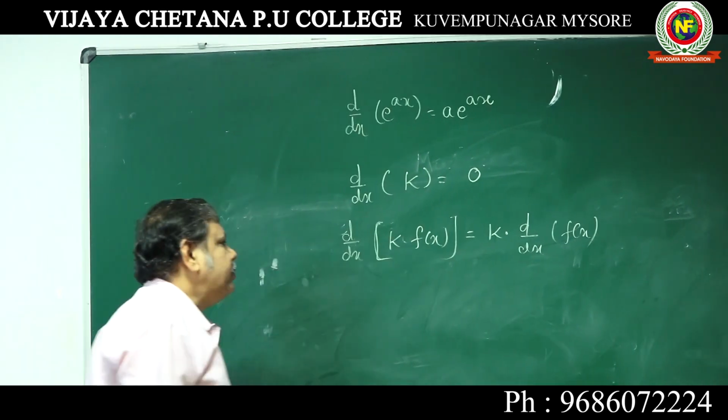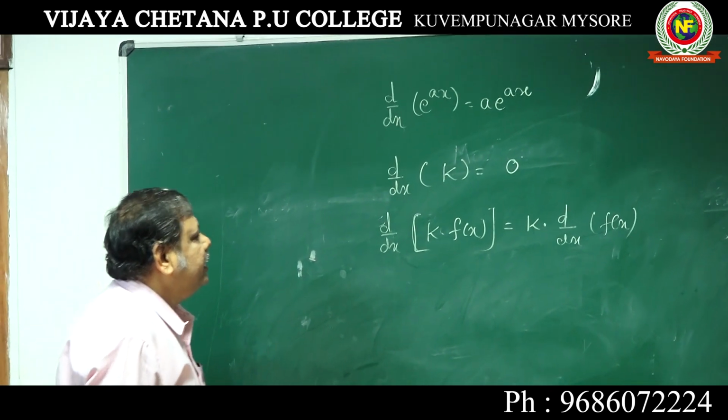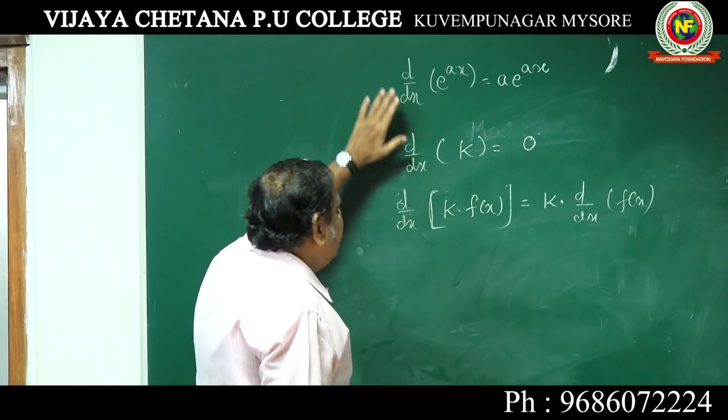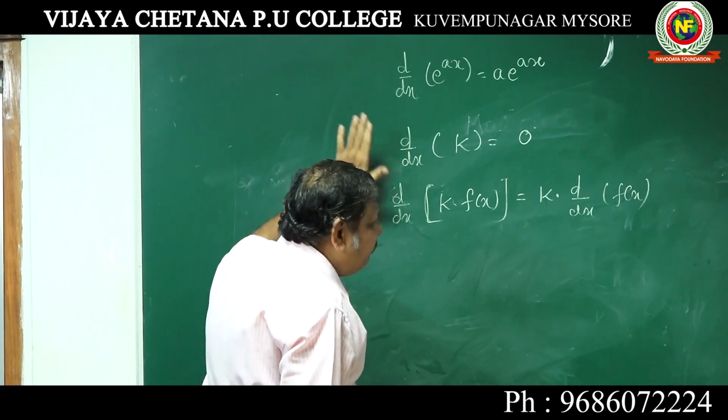K should be removed outside. So these are the standard differentials of algebraic functions.